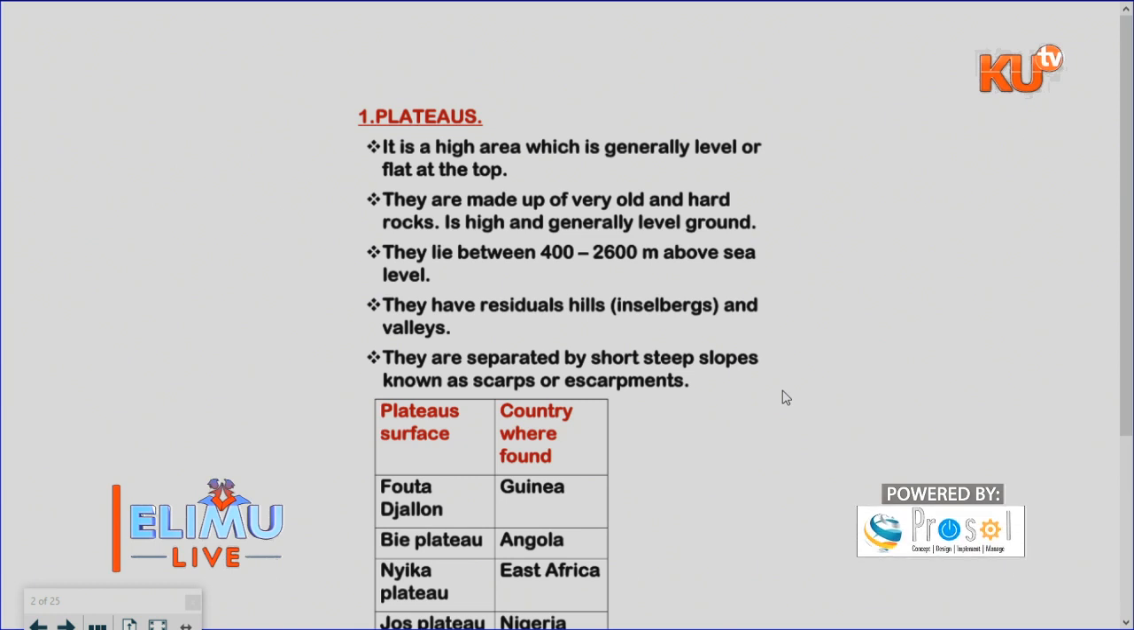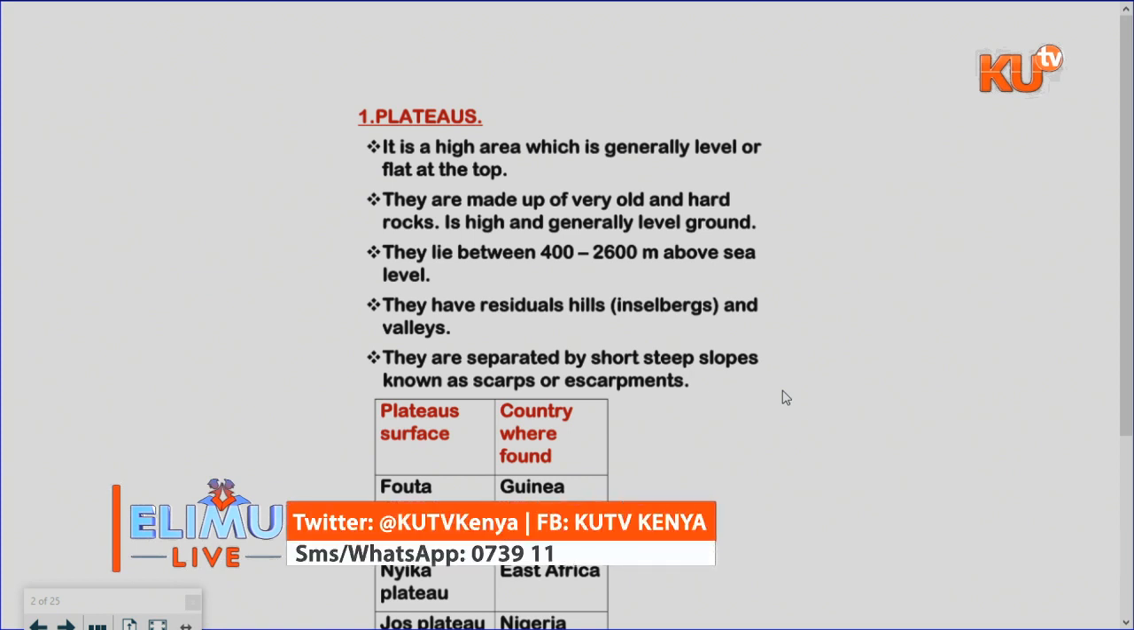They have residual hills which are also called inselbergs. They have valleys, and of course some of the valleys are dry, some of them are wet because they have water in them. They are separated by short steep slopes which are known as scarps or escarpments. I hope that is a brief explanation about the plateaus.